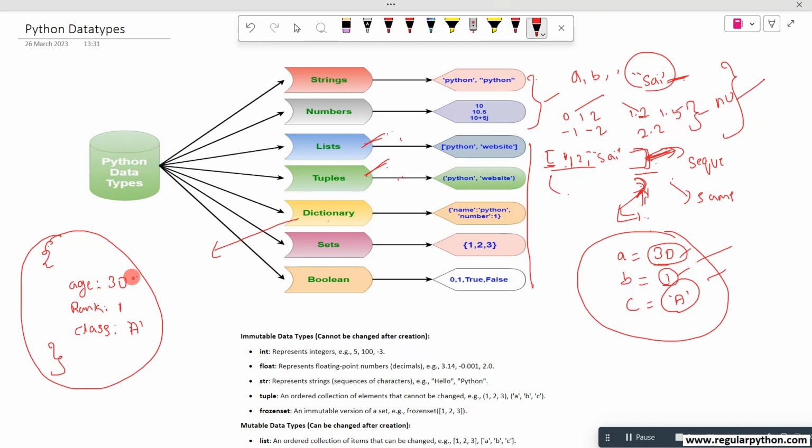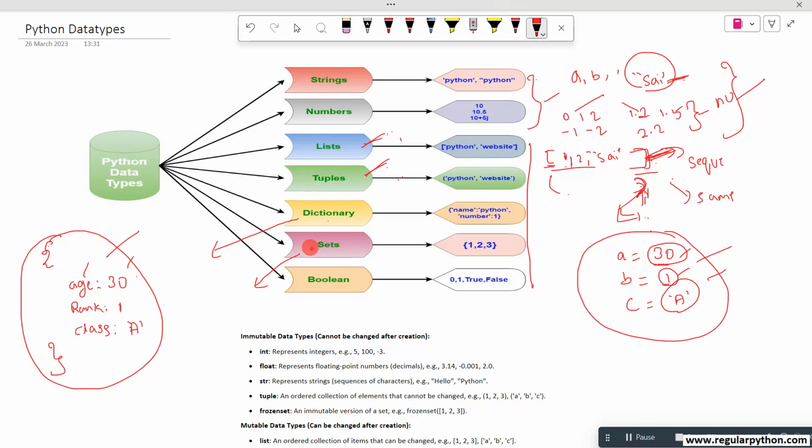Wherever you want to make it like a key and value pair data, you have to select the dictionary. Most of our real time data is in this dictionary format, and this is the feature. Now coming to the sets.